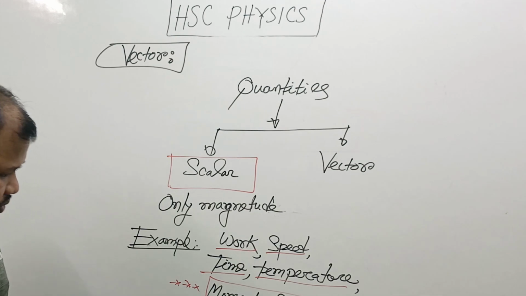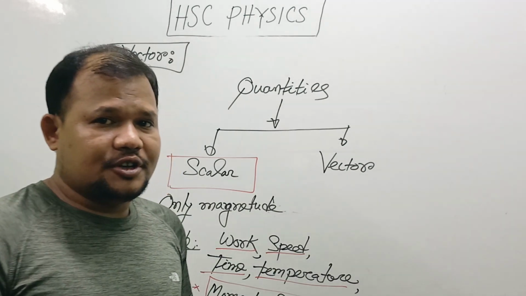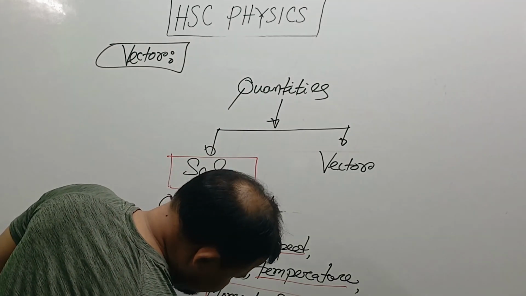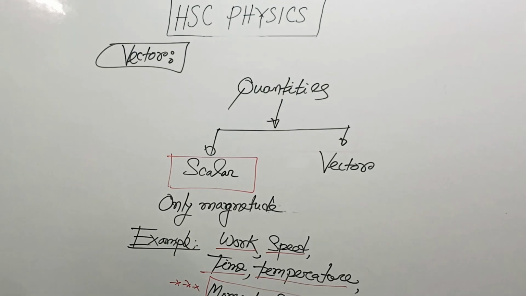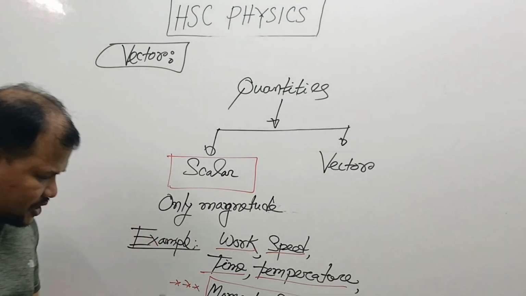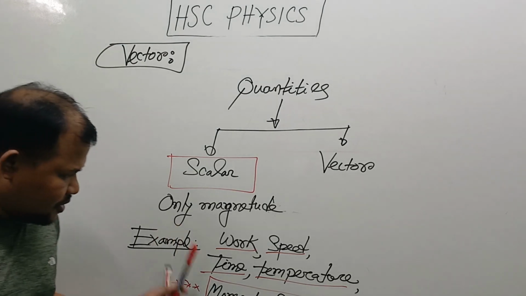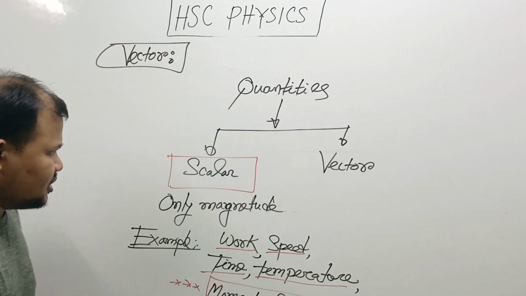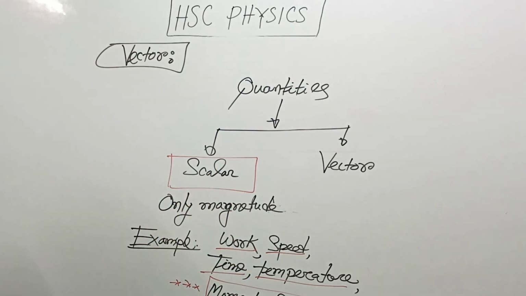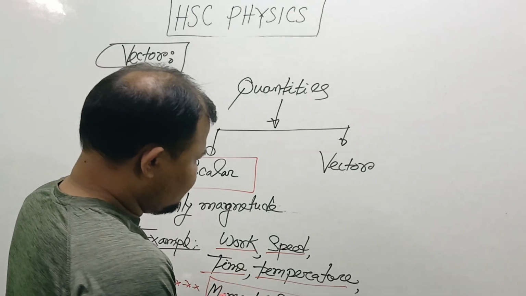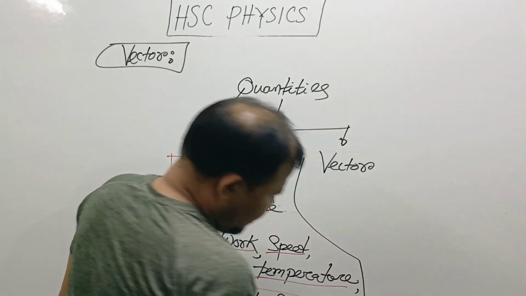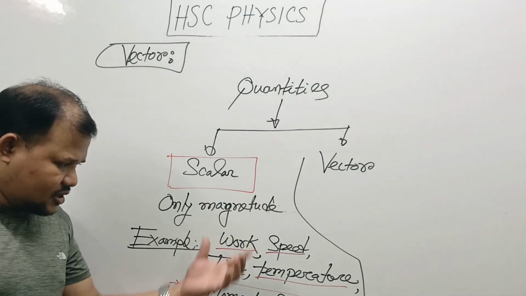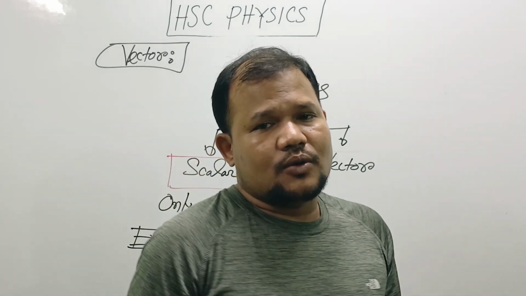Potential may be of three types: electric potential, magnetic potential, and gravitational potential. Distance is also a scalar quantity. These are the best examples of scalar quantities. If you represent anything with the help of magnitude, this is a scalar quantity. Now we will discuss vector quantities. My dear student, try to understand, note down, and memorize these examples.